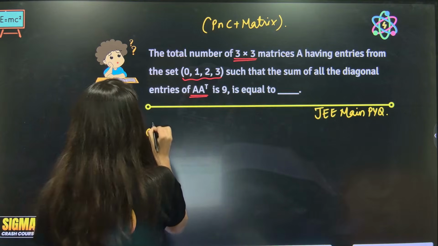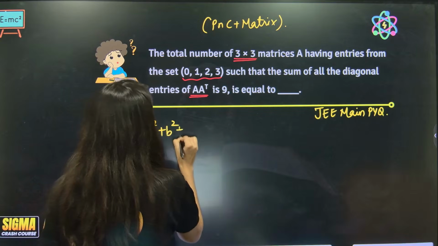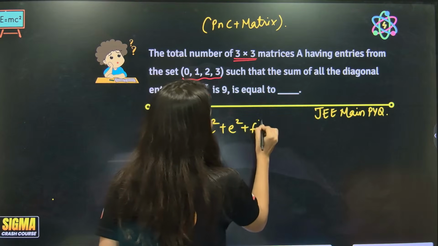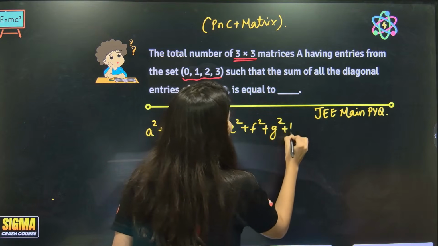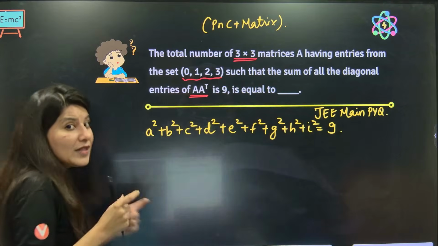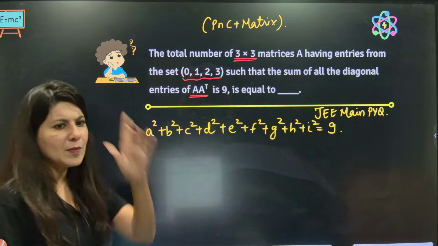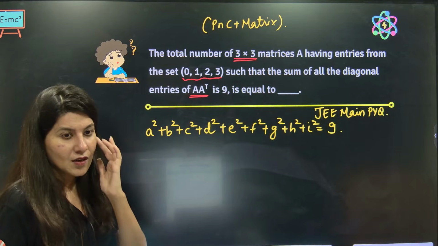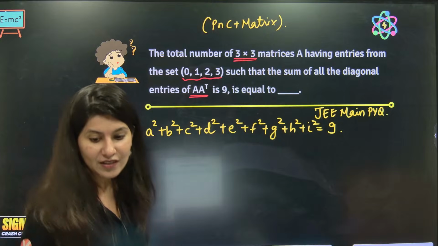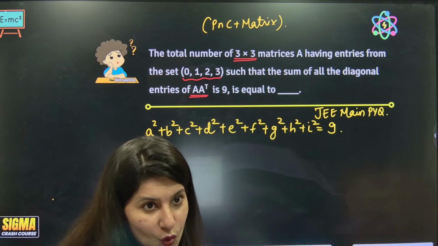That means what they are saying is A square plus B square plus C square plus D square plus E square plus F square plus G square plus H square plus I square is equal to 9. If we know that concept, then the question will be very easy for us.